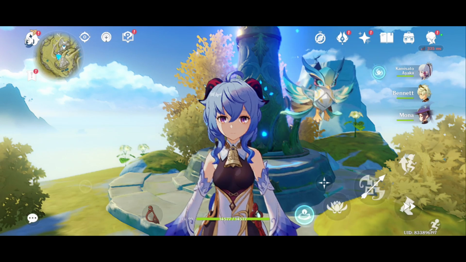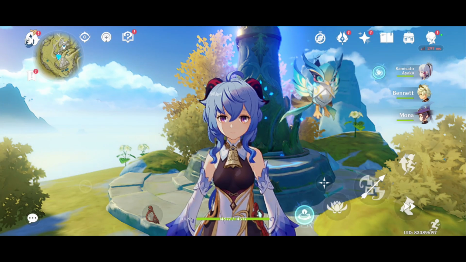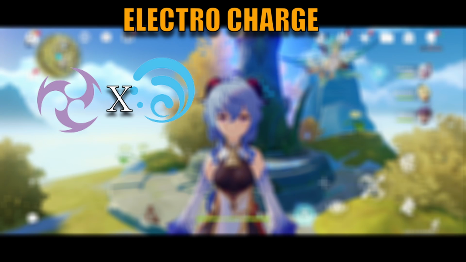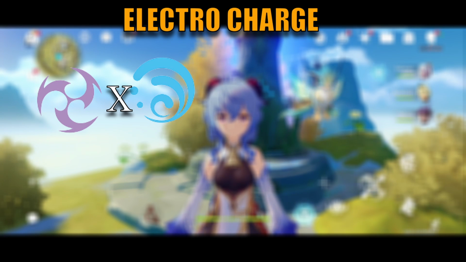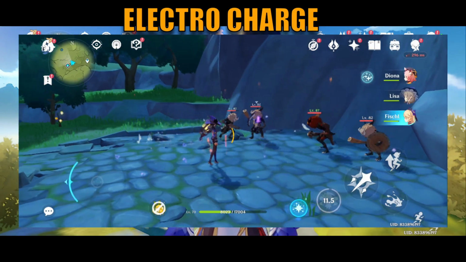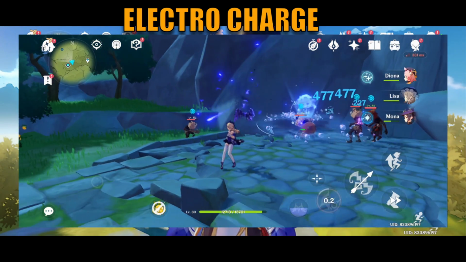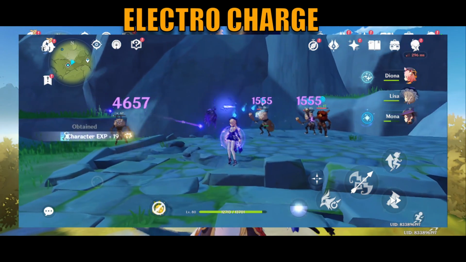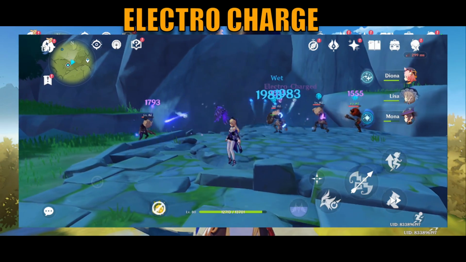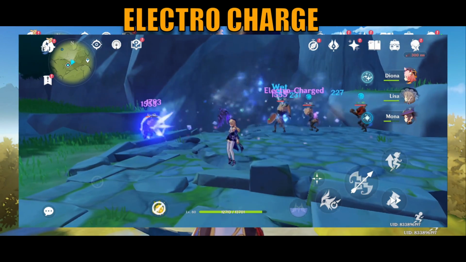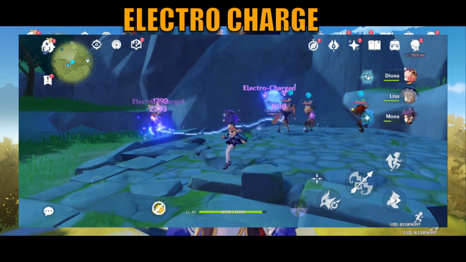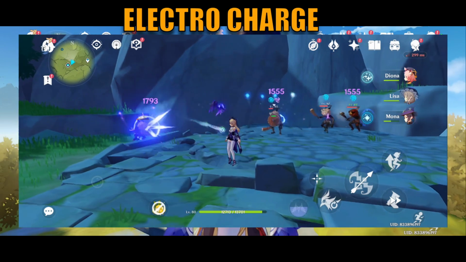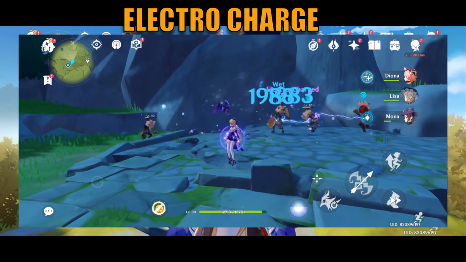The second transformative reaction that I'm going to talk about is Electro-Charge. It is a reaction between hydro and electro, or vice versa. It is not a single instance of damage, but on the other hand, it ticks over time with multiple small numbers which get added up. The special trait of this reaction is that if the enemy is affected with hydro but isn't affected with electro-charge, the electro-charged enemy's condition will spread to the enemy that is affected with hydro as well.